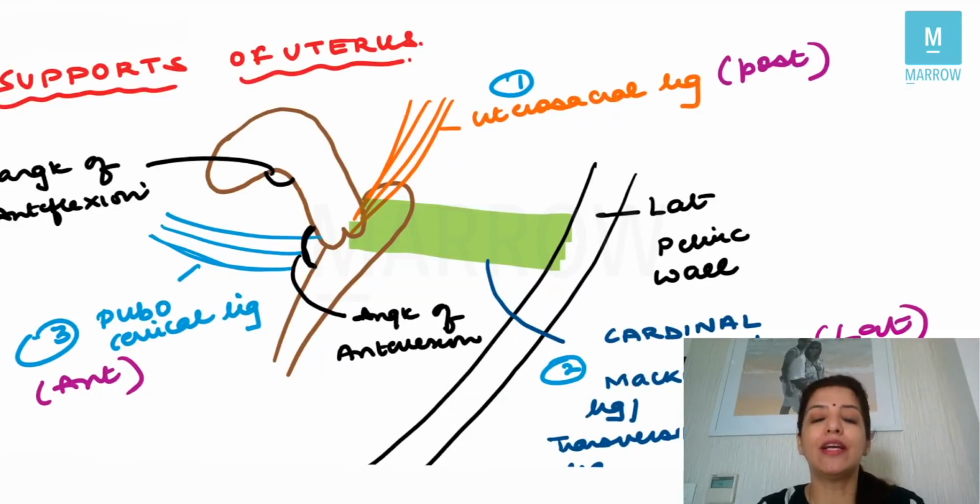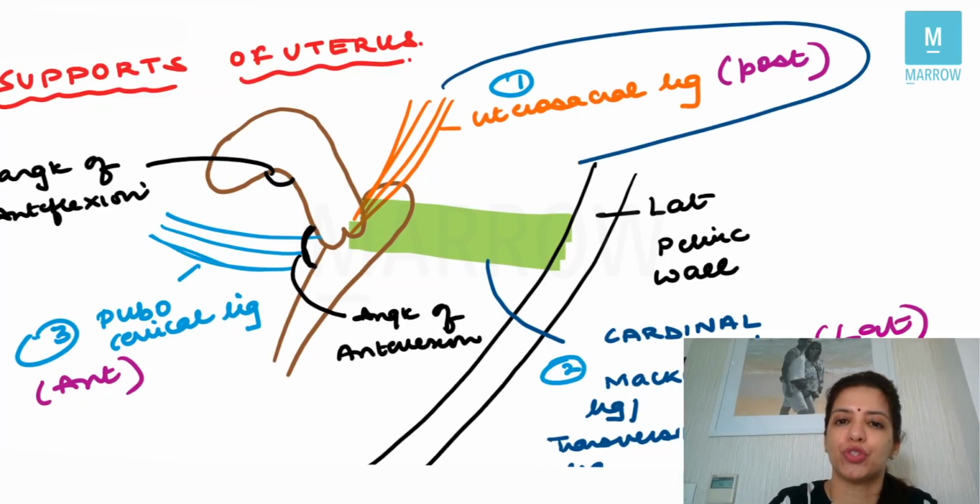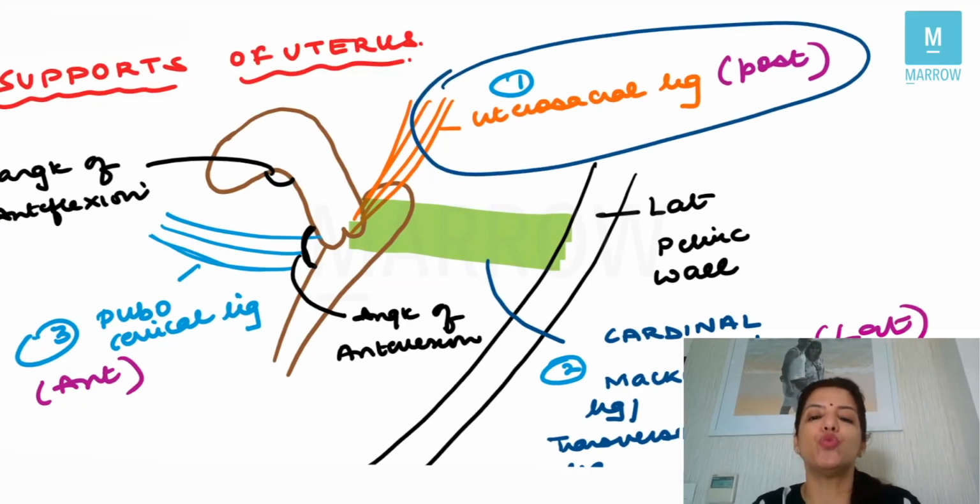Then you have the ligaments which support the uterus. The ligaments which support the uterus are three ligaments. Number one, there is a ligament which comes posteriorly, and that is the uterosacral ligament. So it attaches the uterus to the sacrum.